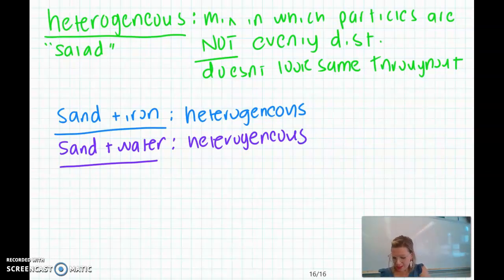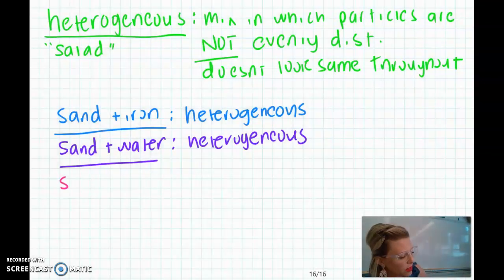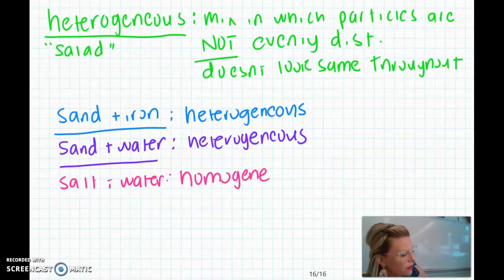The next mixture is salt and water. You can tell from looking at it that it blends really nicely. I can't see the different components, so salt and water is going to be homogeneous. We can't see the salt in this water.